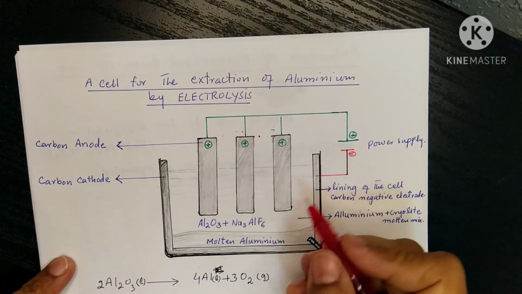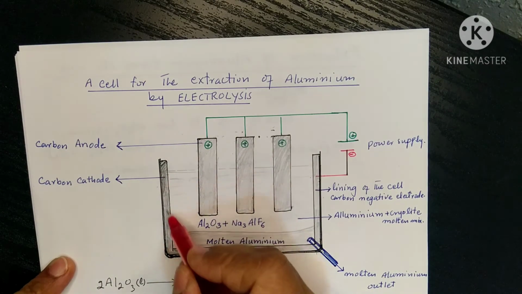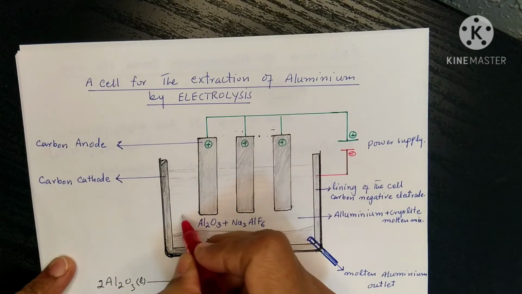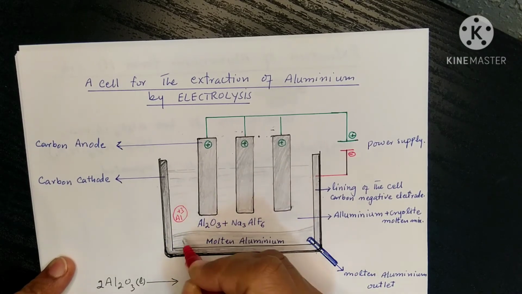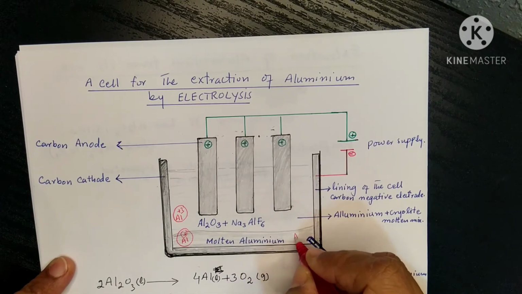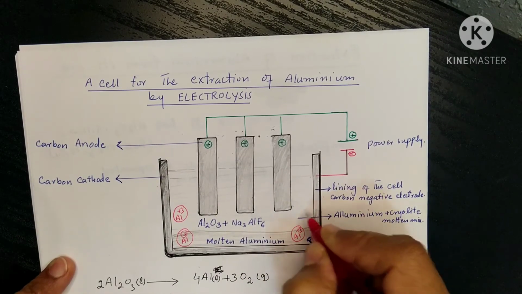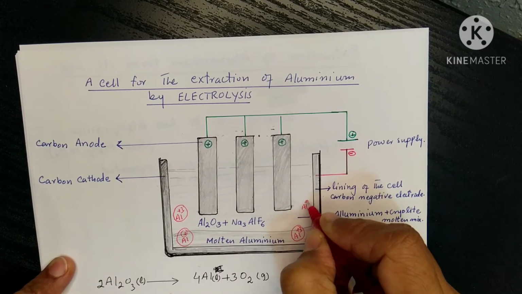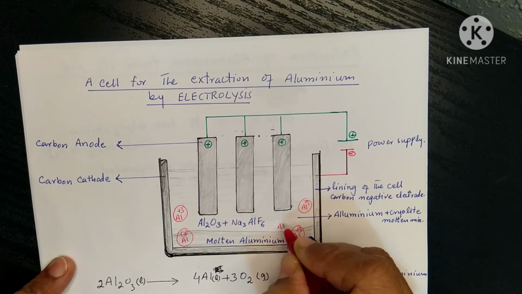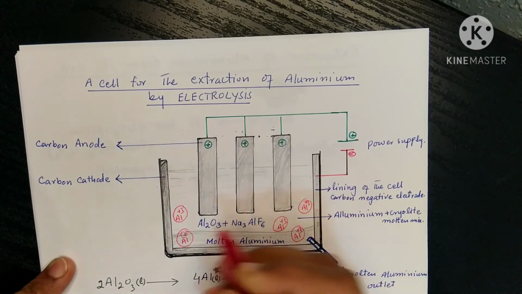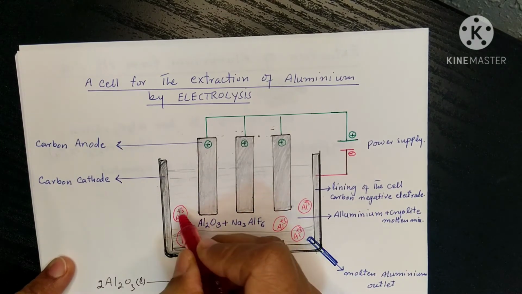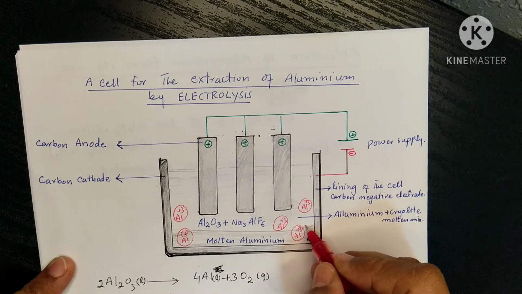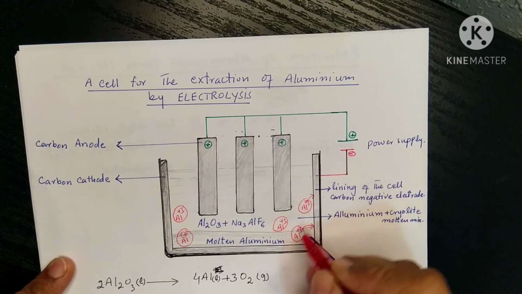If we see this cell, here we have the cathode, this one is the cathode. Here we have aluminium ions, all the aluminium ions that have a +3 charge, and they will move towards the cathode.